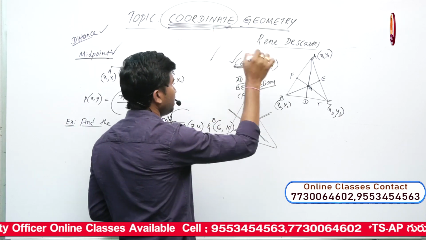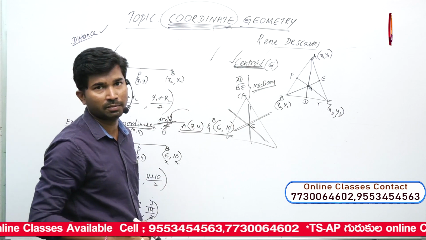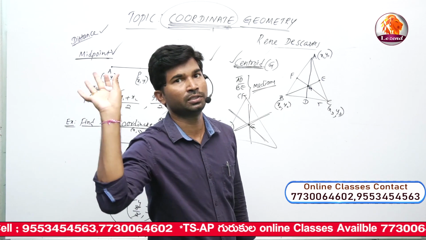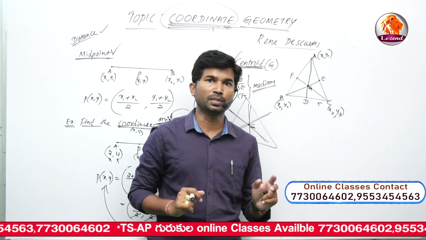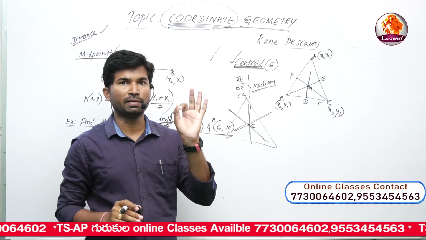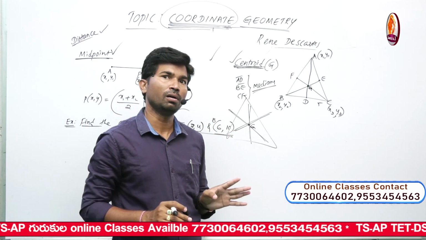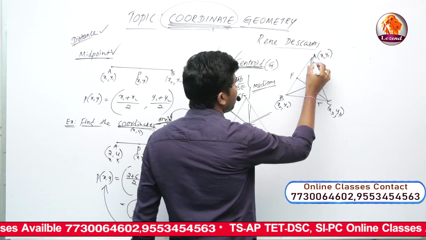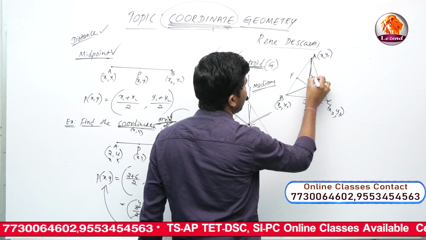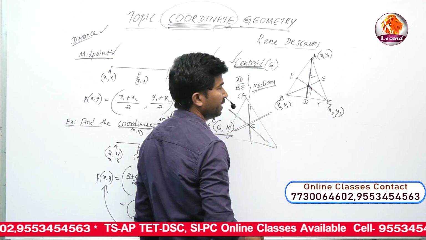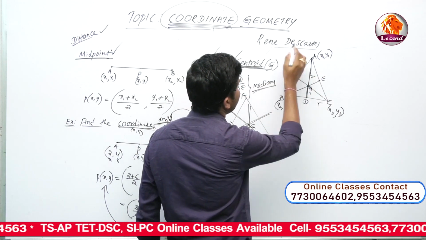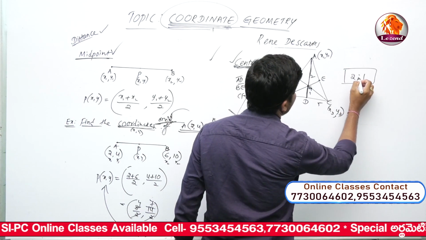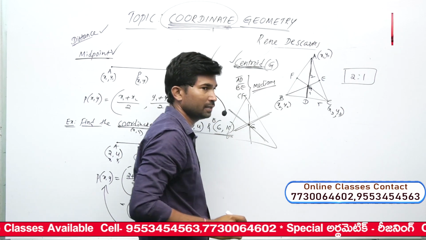Now, one more point: the centroid divides the median in the ratio of dash. Option A 1:2, option B 2:1, option C 1:3, option D 3:1. From A to G, 2 parts, from G to E, 1 part. Definitely the centroid divides the median in the ratio 2:1. 2 parts and 1 part.